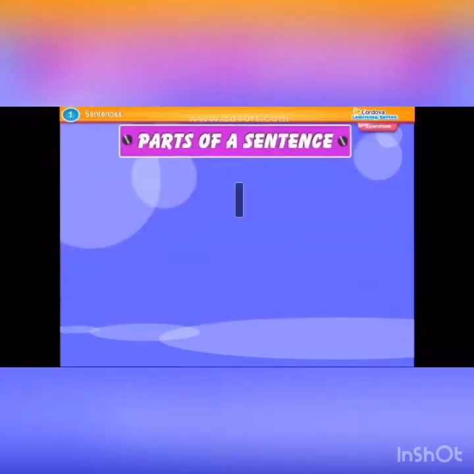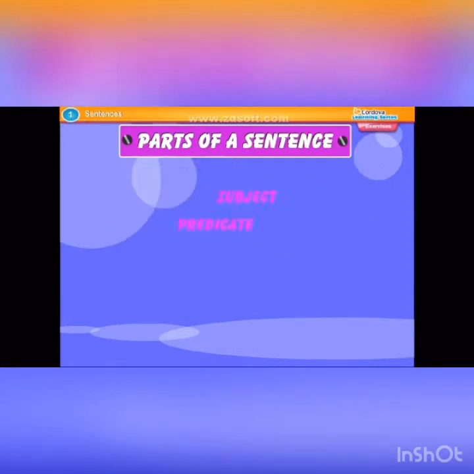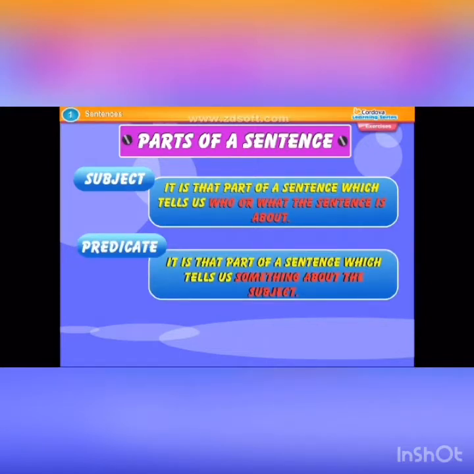Parts of a sentence. A sentence is made up of two parts, namely, a subject and a predicate. Subject: it is that part of a sentence which tells us who or what the sentence is about. Predicate: it is that part of a sentence which tells us something about the subject.